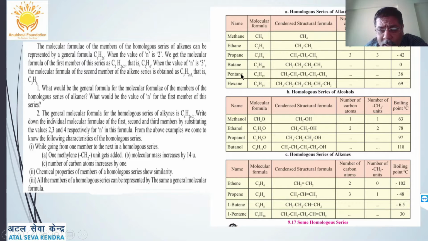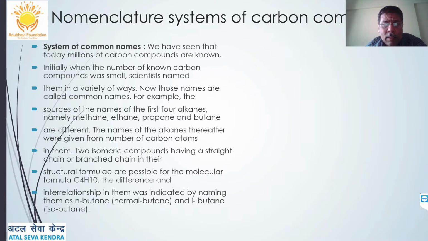Example, alkanes, it is CnH2n+2. That is the general formula for alkanes. When I talk of alkenes, it is CnH2n, and when I talk of alkynes, it is CnH2n-2. And they differ from each other by one methylene group, but the physical and chemical properties are almost similar. There will be only just gradation of properties. That is something about the homologous series.